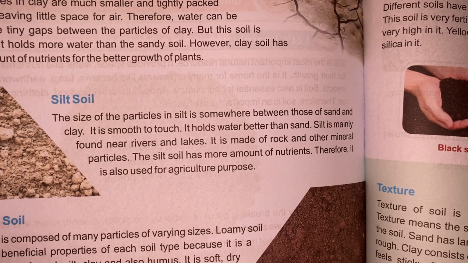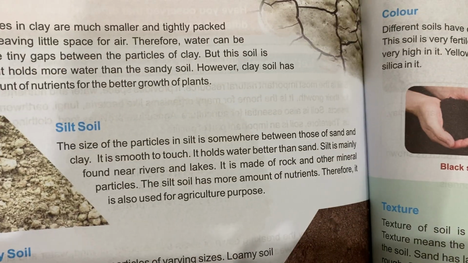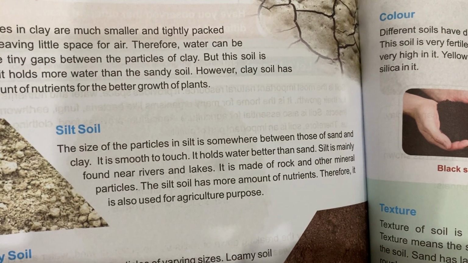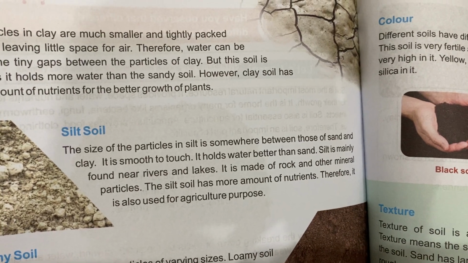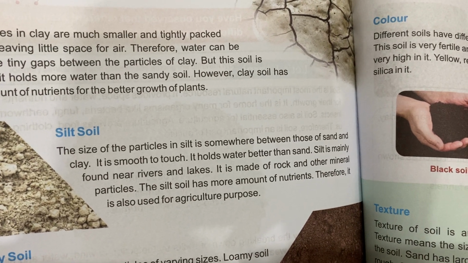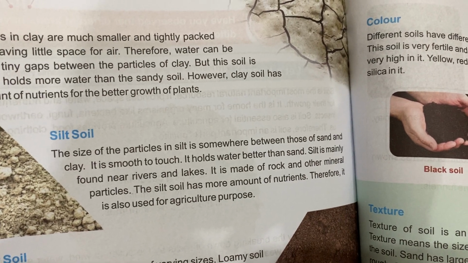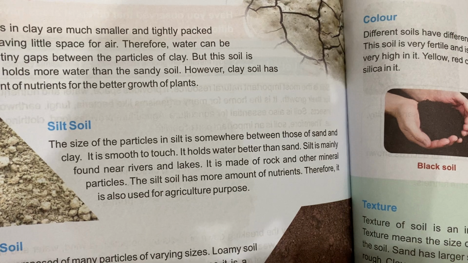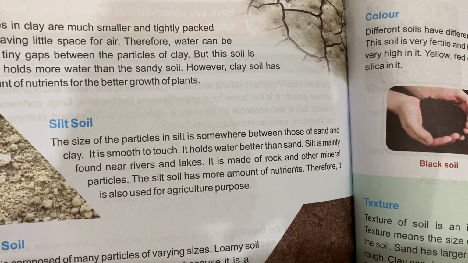Silt soil. The size of particles in silt is somewhere between those of sand and clay. It is smooth to touch. It holds water better than sand. Silt is mainly found near rivers and lakes. It is made of rocks and other mineral particles. The silt soil has more amount of nutrients, therefore it is also used for agriculture purposes.